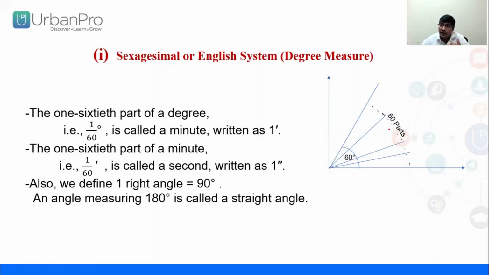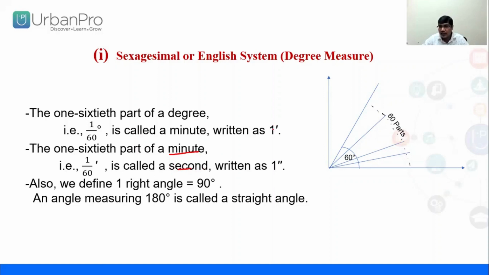And again, a degree is divided into 60 parts, and 1/60th part of a degree is called minute. So if you are dividing 1 degree into 60 parts, that is called your what? Minute. And again, if you are dividing minute into 60 parts, that is called second.